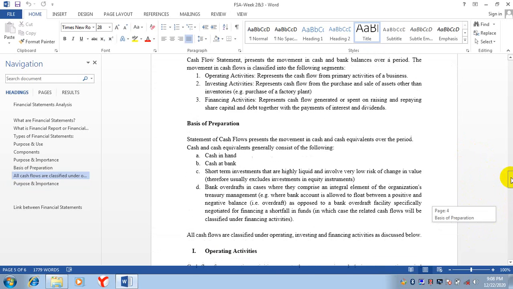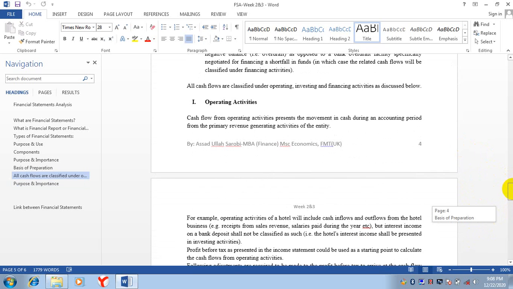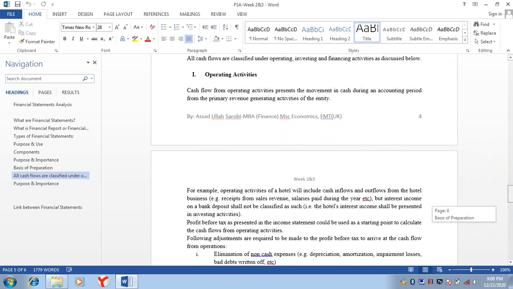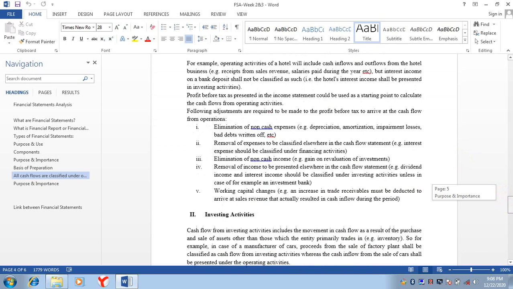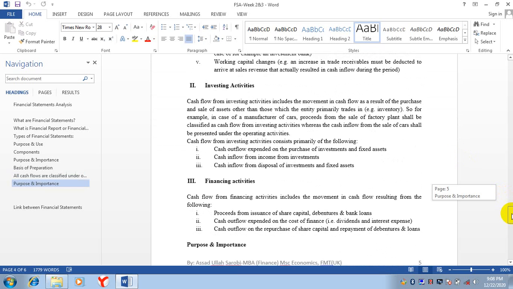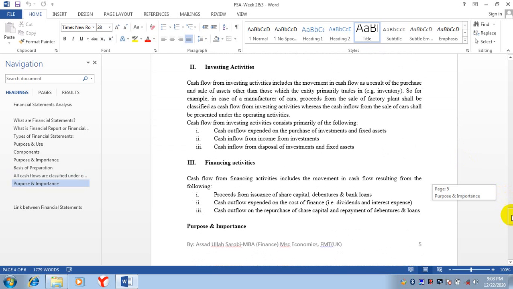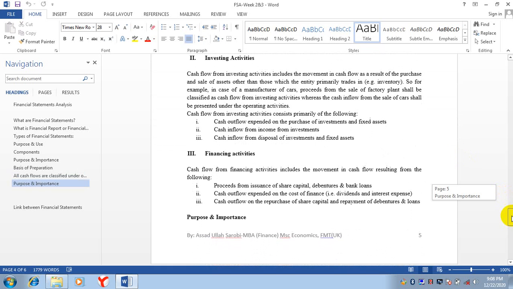In the previous class, we discussed the cash flow statement. In that, we discussed the first part of the cash flow statement, that was operating activities. Today, we are going to discuss the second part, and that is investing activities.